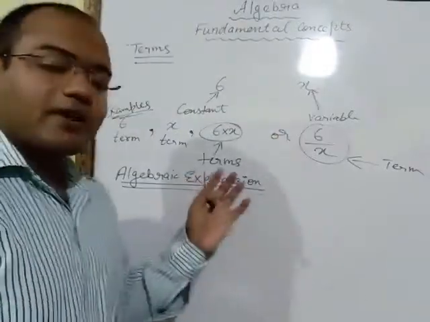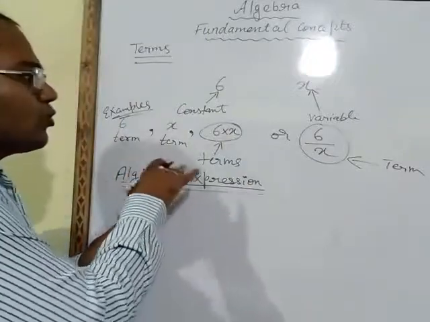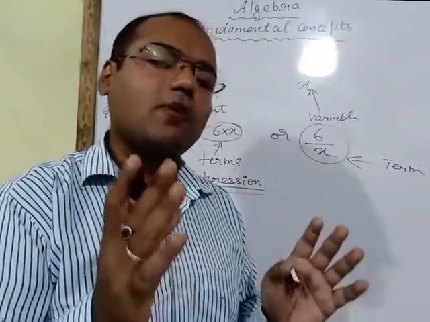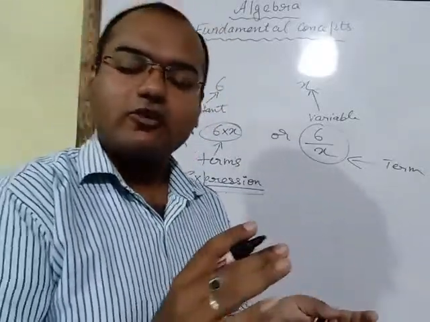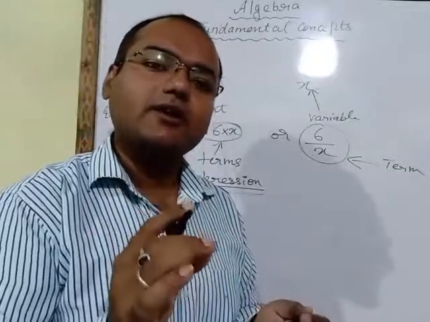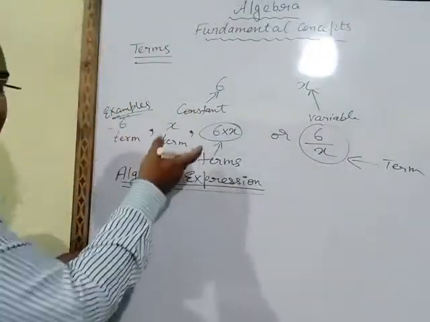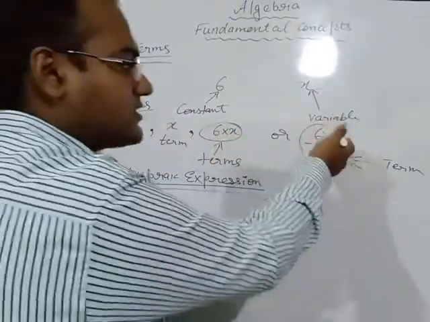Now algebraic expression. What is an algebraic expression? If two or more terms are joined together with the help of a plus or minus sign, addition or subtraction, then that full equation is known as an algebraic expression. Here I had written 4 terms in this example: 6, x, 6x, 6 upon x.